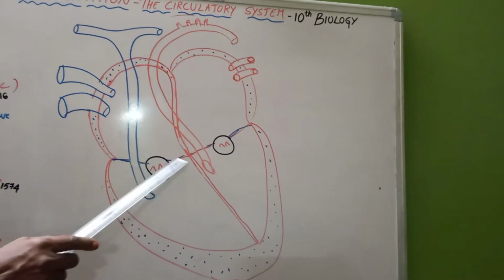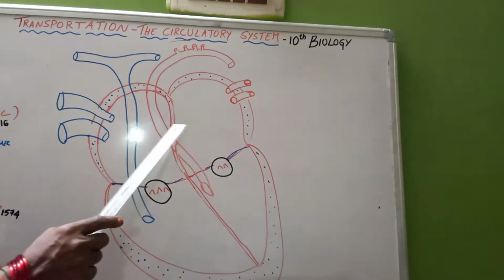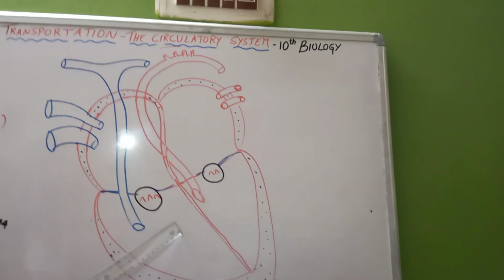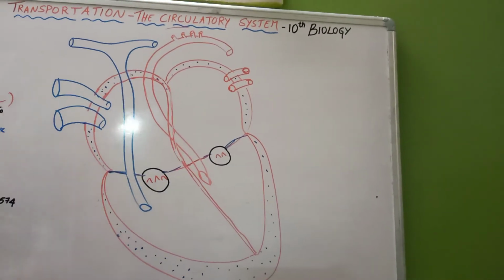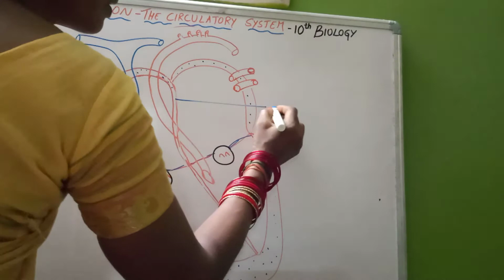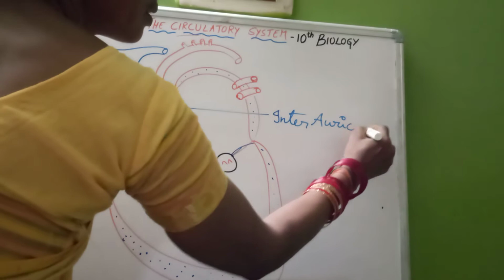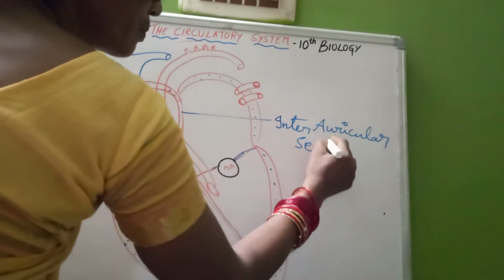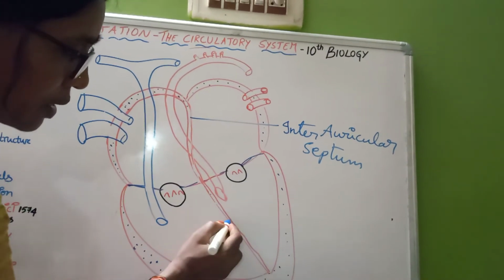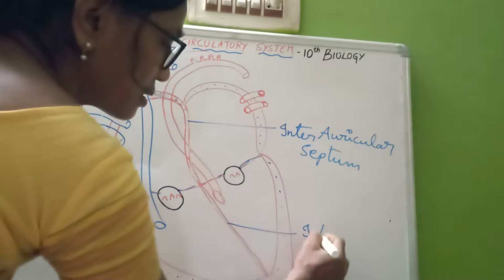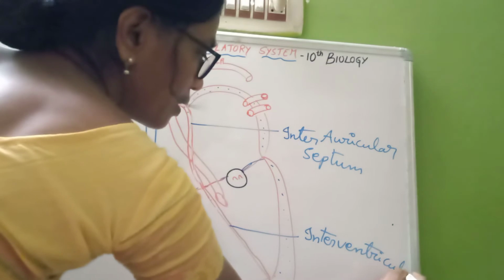Here this is one septum, and here this is another septum which divides the total space in the heart into 4 chambers. Here to here, this septum we call the interauricular septum. This part, here to here, we call the interventricular septum.